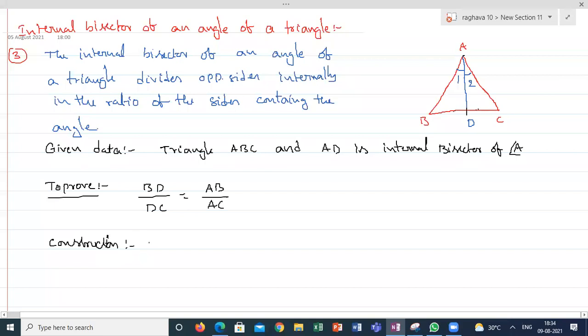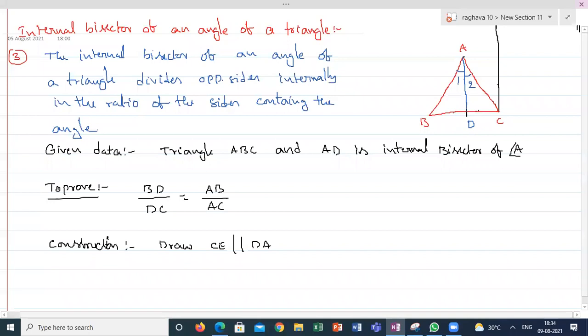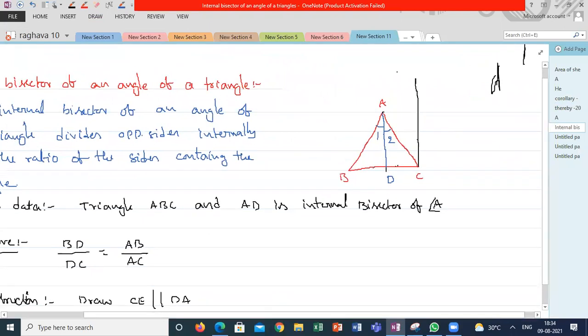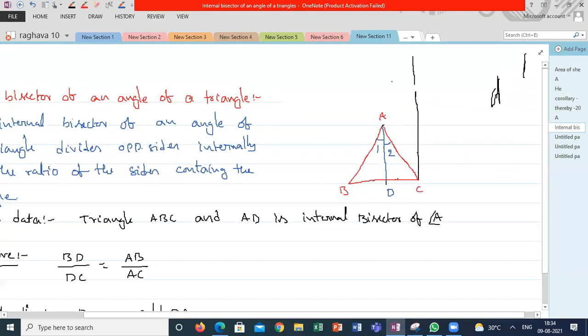Construction. Draw CE parallel to DA. I have to take a line parallel to DA. This is parallel to DA, and extend this one. So this is my CE.